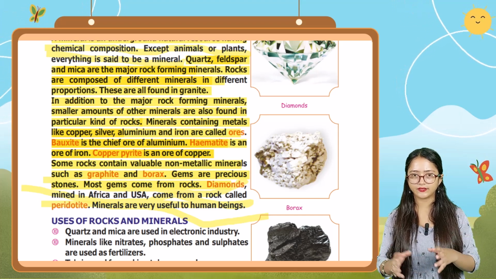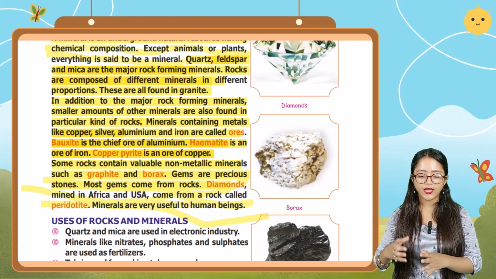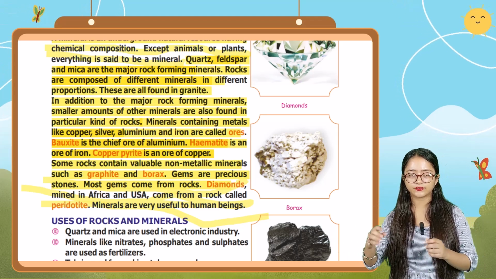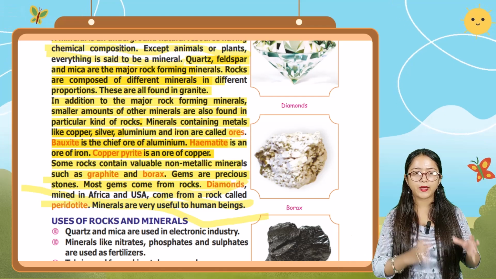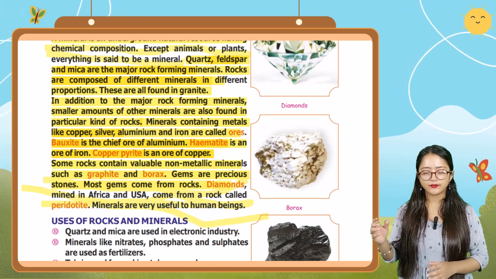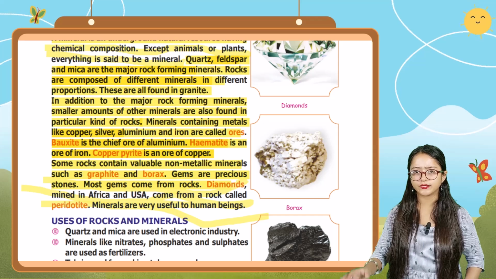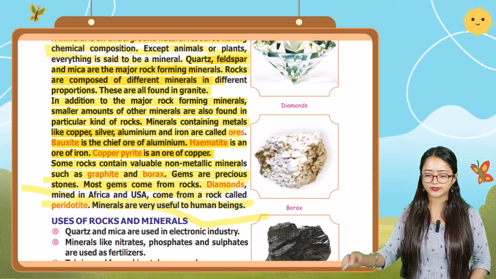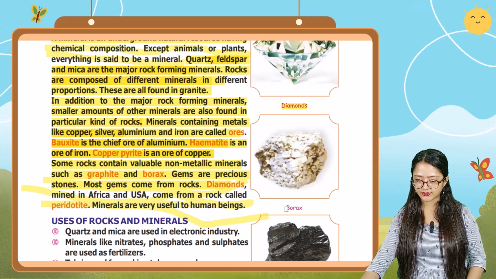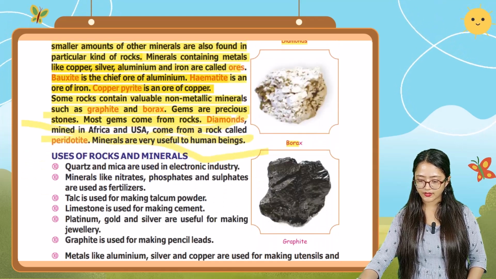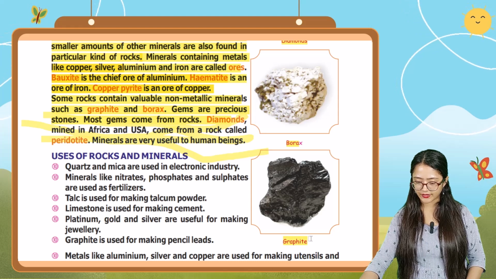You can find diamond mines in Africa and USA, and diamonds come from a rock called peridotite. Okay, and all these minerals are very useful for human beings. First, you can see these images of the minerals. Diamonds you can see, borax you can see, and next one is graphite.